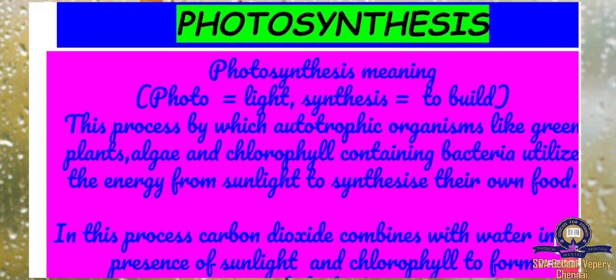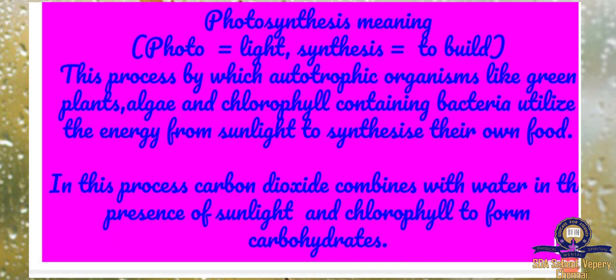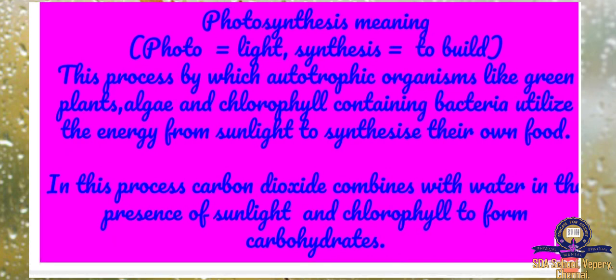So it is consuming bacteria in it. We already know in the plant, rhizobium bacteria is fixing nitrogen. In this process, carbon dioxide combines with water in the presence of sunlight and chlorophyll to form carbohydrate. In all living beings, carbohydrate is the main thing. These carbohydrates give out energy at the time of breathing. So here also carbon dioxide combines with water in the presence of sunlight and chlorophyll to form carbohydrate. Then only the plants are getting energy.